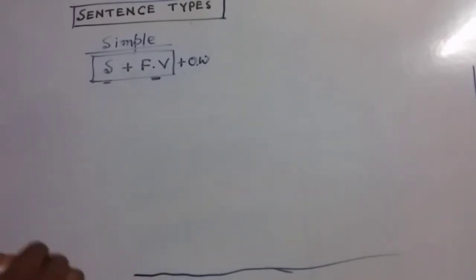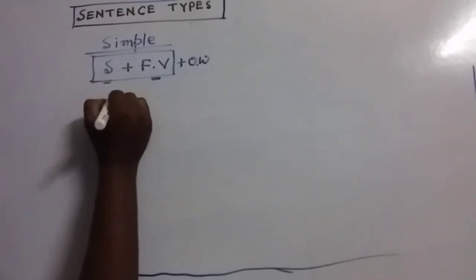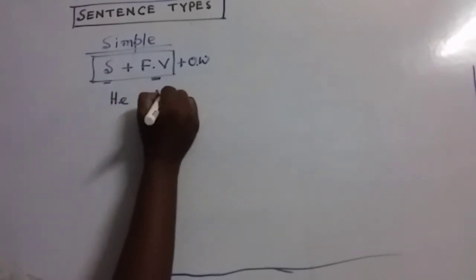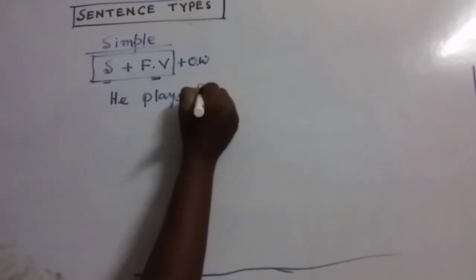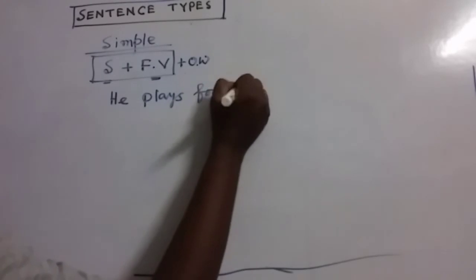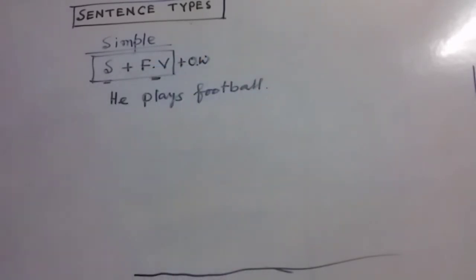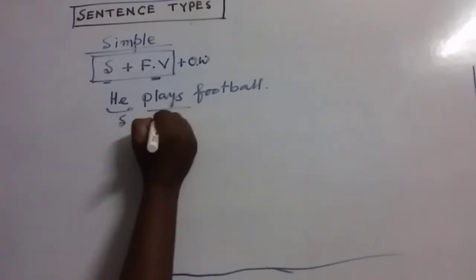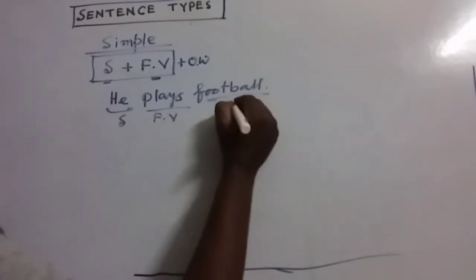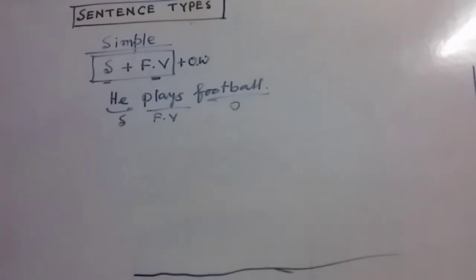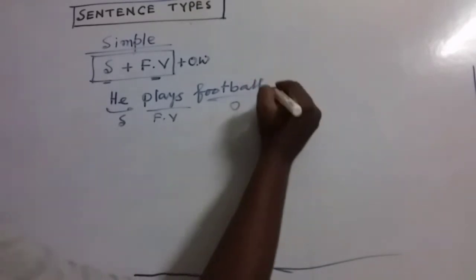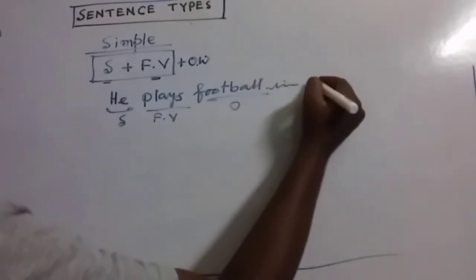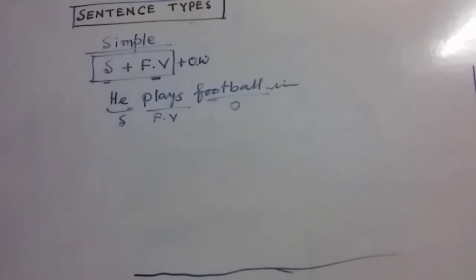He plays football. Here he is the subject, plays is the finite verb, this is the object. There may be some other words, maybe adverbs, like in the evening or in the field, whatever it may be. These are all adverbs. These are not so important. Even this object is not so important.